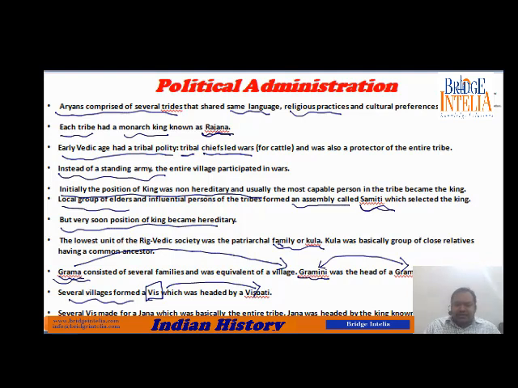Now several vish made a Jan. This is the entire tribe. That means Jan was the homeland of one single tribe, the unit for a tribe. So Jan was basically the entire tribe, and Jan was headed by a king known as Rajan. Ra plus Jan, protector of the Jan. The one who protects his tribe is known as Rajan.